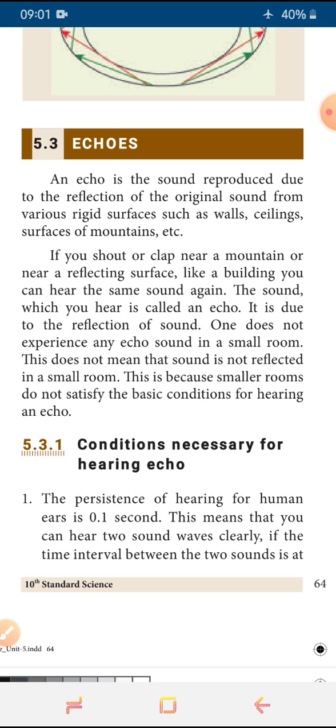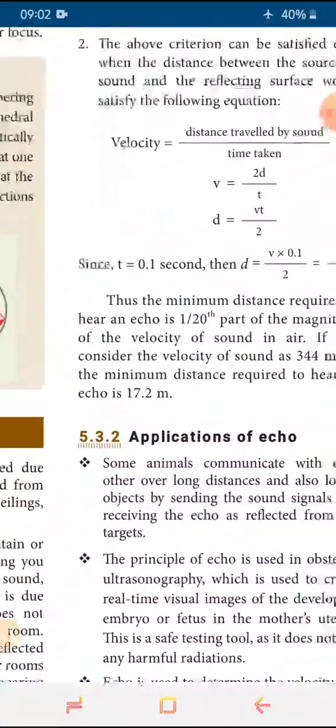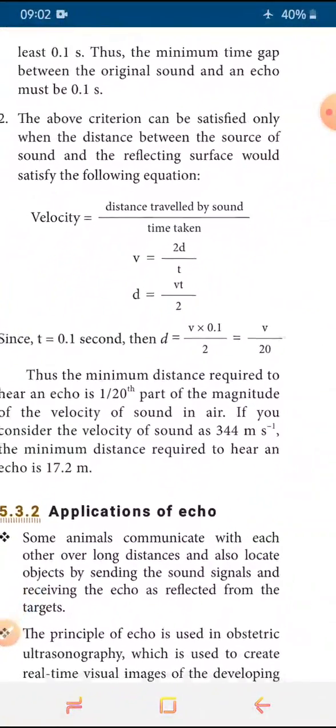To hear an echo, there are some conditions. One is that the persistence of hearing of the human ear is 0.1 second. What is the first condition? The persistence of hearing for human ears is 0.1 second. This means that you can hear two sound waves clearly only if the time interval between the two sounds is at least 0.1 second.